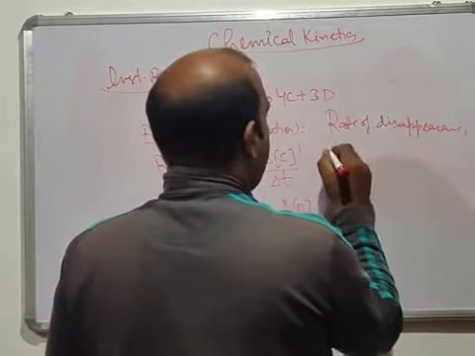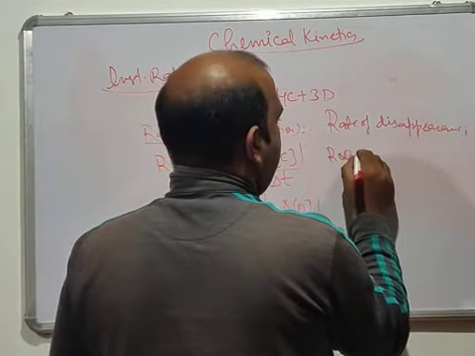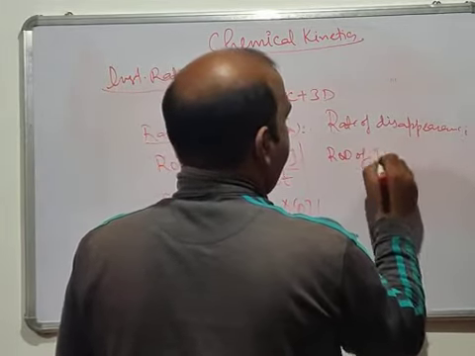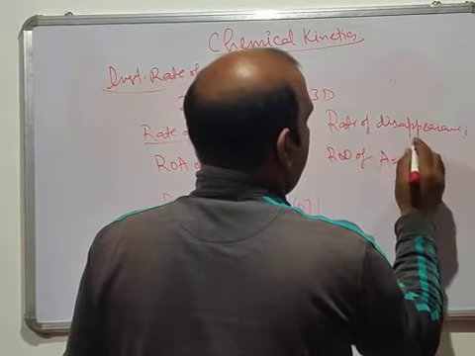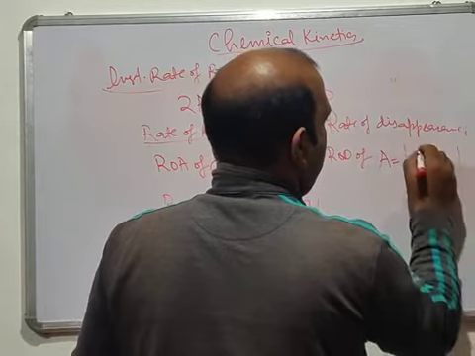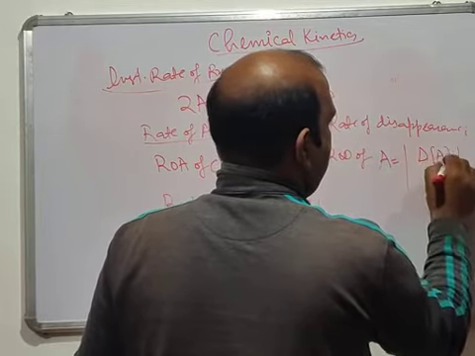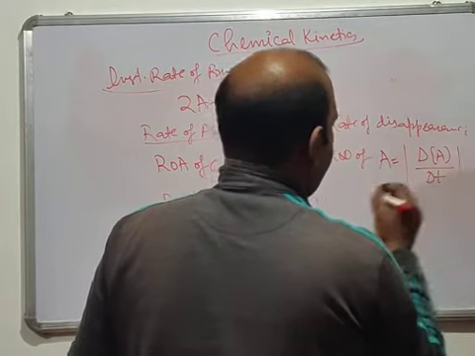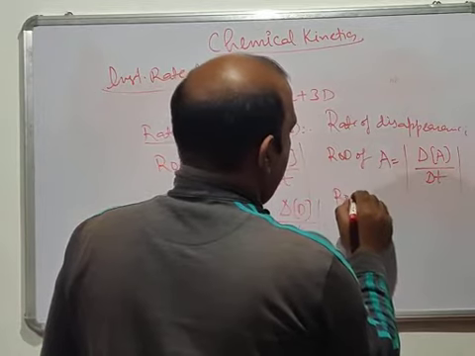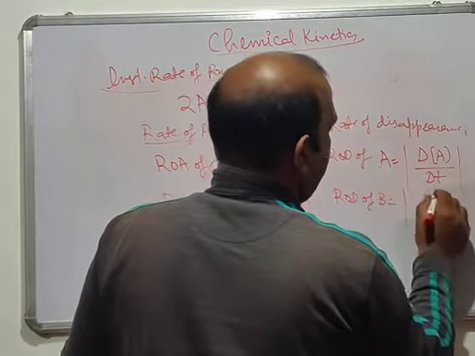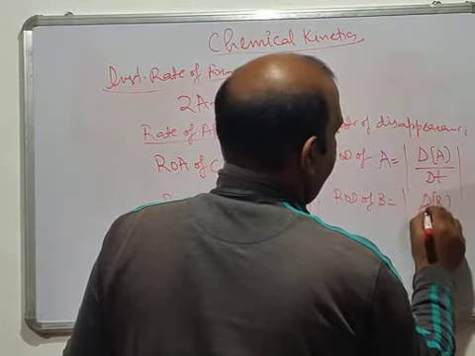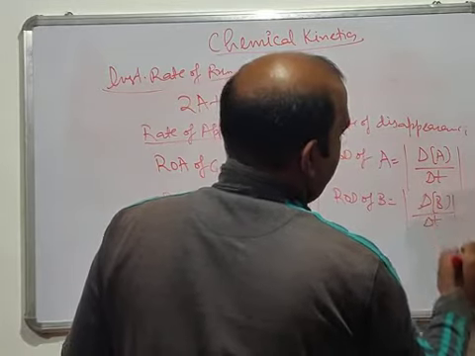Now rate of disappearance, you write ROD, rate of disappearance of A. Sorry, D will not disappear, A will actually disappear. So for A, you take mod del of A divided by delta T. And similarly you have ROD of B, rate of disappearance of B, del of B divided by delta T.